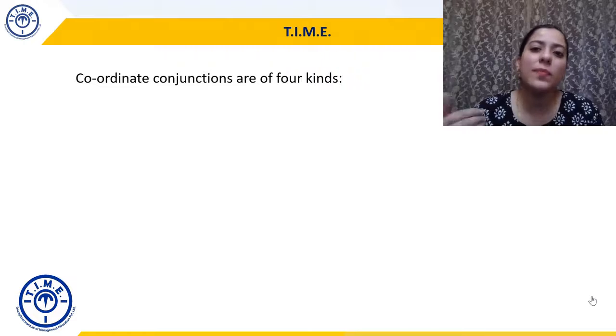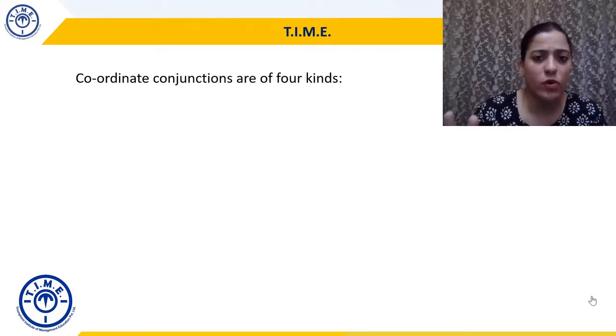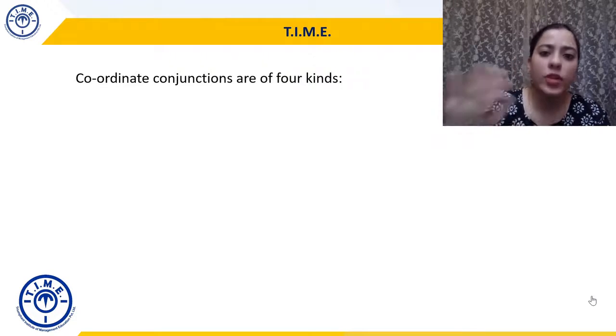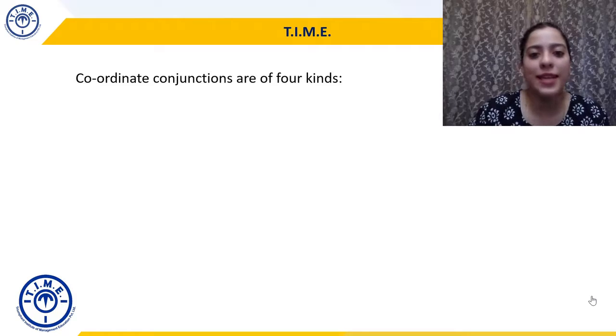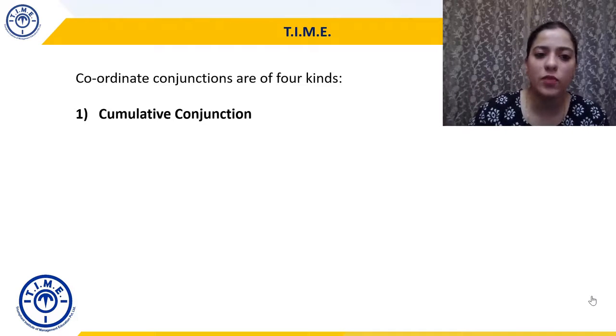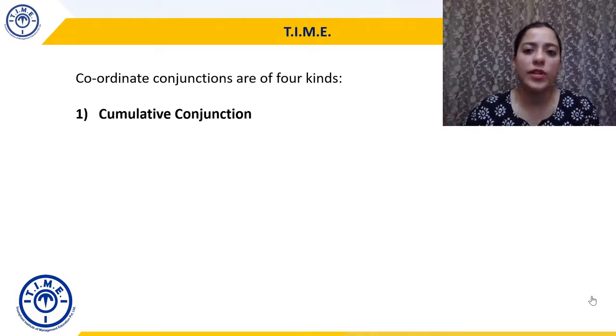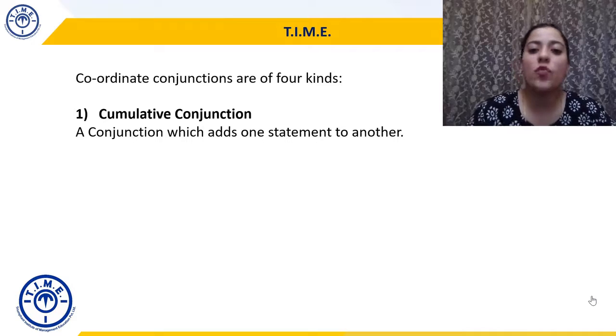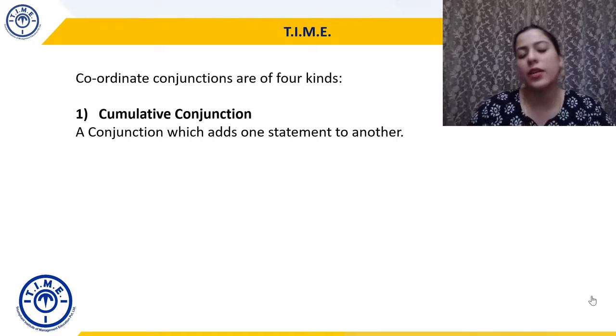Coordinate conjunctions can be further divided into four kinds. The first one is cumulative conjunction. As the word suggests, cumulative, bringing together, right? A conjunction which adds one statement to another. It accumulates, right? So, a conjunction which adds one statement to another.